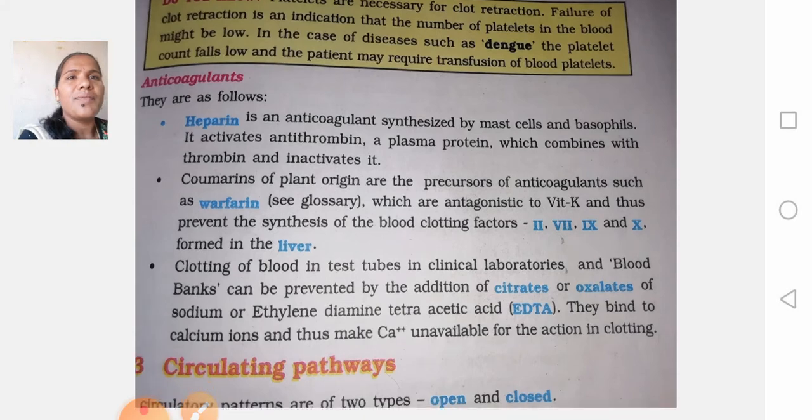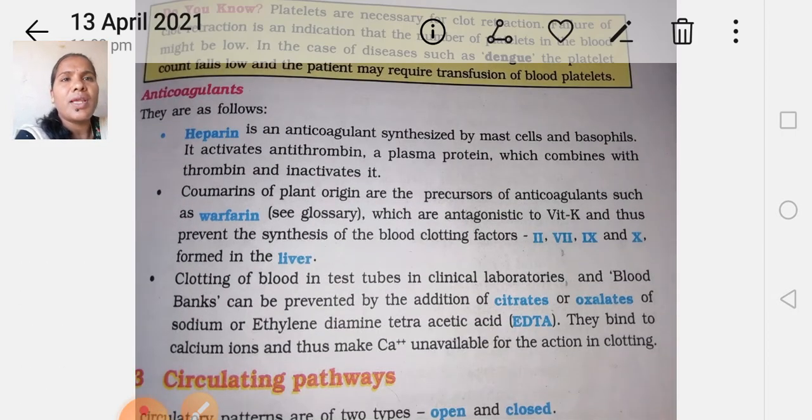Next one is the anticoagulants. Here, heparin is the anticoagulant synthesized by mast cells and basophils. It activates antithrombin plasma proteins, which combine with thrombin and inactivate it. Okay, so heparin is one of the drugs of choice, and there are some other anticoagulants too. For example, if any heart patients clot their blood, what will happen? They may have a severe problem.